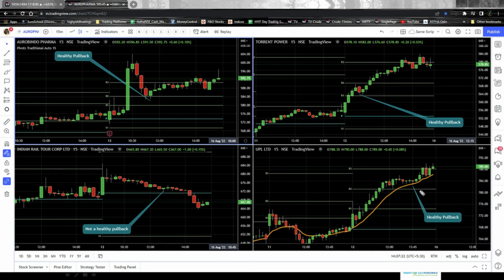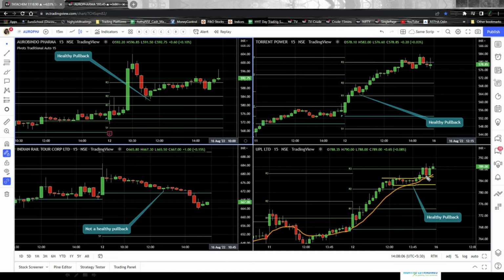Clear? Now moving on to the next one. Now this scenario is a healthy pullback scenario wherein again it has been a continuous green trend. It has been moving up continuously. It is the UPL chart, a 15 minutes UPL chart. Okay, it has been moving continuously with green candles one after the other. And this was the phase where it actually consolidated. Okay, so healthy pullbacks can happen when the prices come down, take a support and move up again. And the second scenario is when the prices come down and consolidate for a while and then again move up.